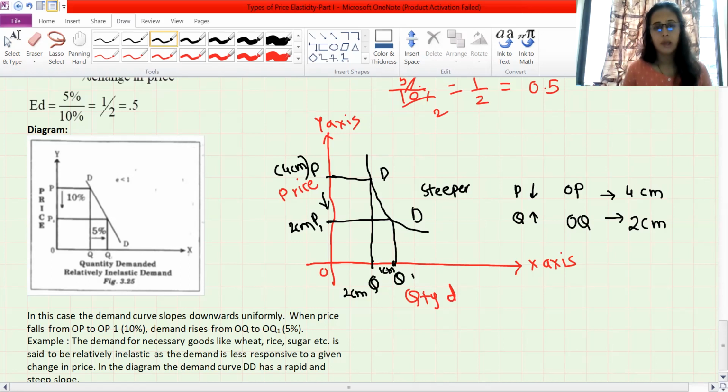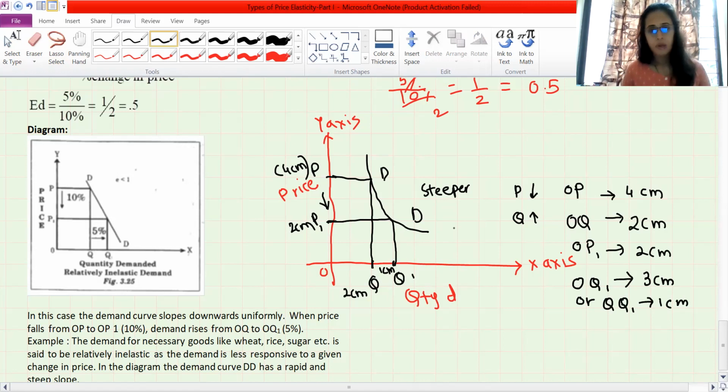We are done with the diagram. We have labeled it. I have given you the measurement part. See, from OP1 distance is only 2 centimeter. Then OQ1 distance is total 3 centimeter, or you can say Q to Q1 distance is 1 centimeter, whatever you feel. Label it properly. I have shown you how to draw the diagram. Now we will see the original diagram.